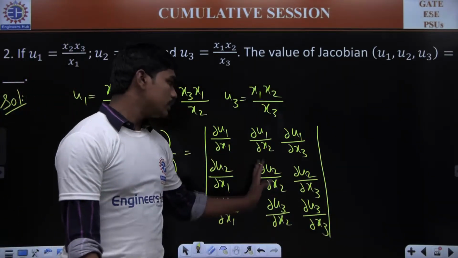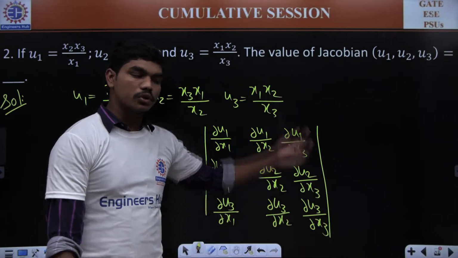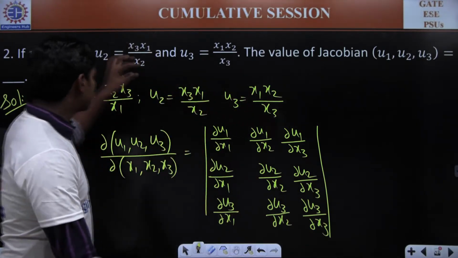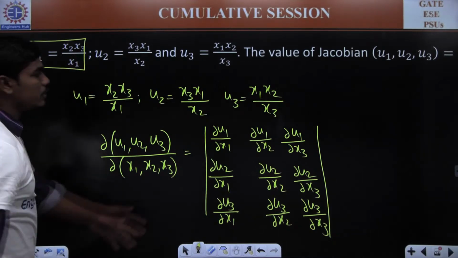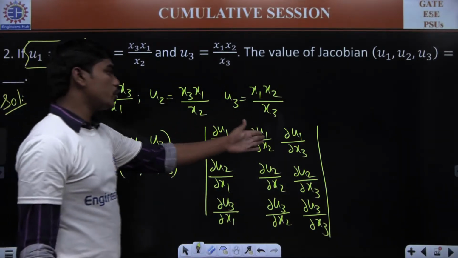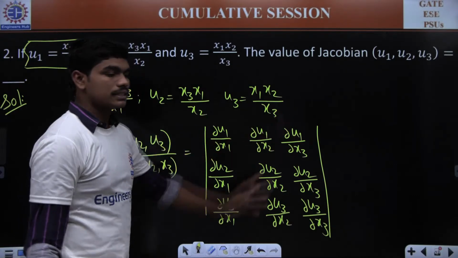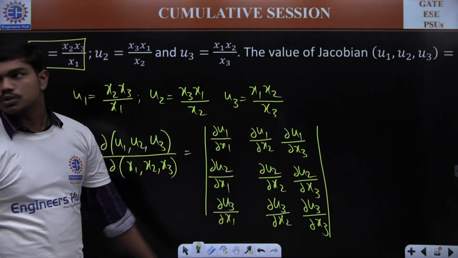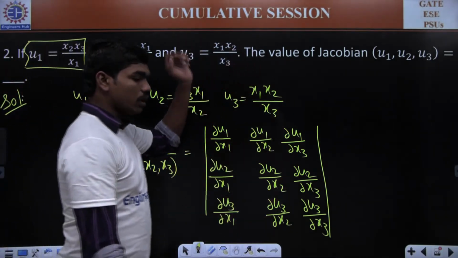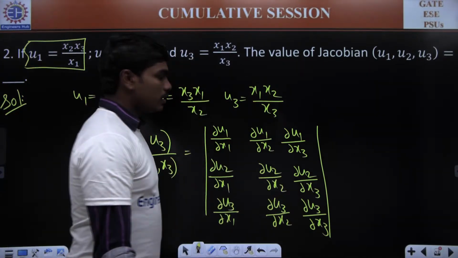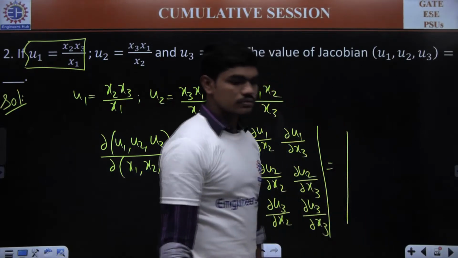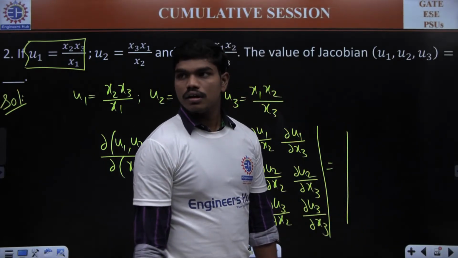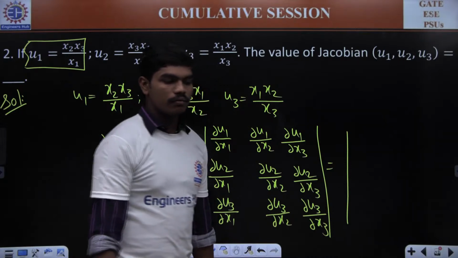If you know this, please try to calculate the value and tell me the answer. You know how to partially differentiate. Whenever U1 is a function of x2 x3 divided by x1, you can write dou U1 by dou x1, dou U1 by dou x2, dou U1 by dou x3 and so on. So you'll get all 9 terms. If you find the determinant value, please tell me what's the value of this. 0. Why? Any reason, Mauli? Why should it be 0?